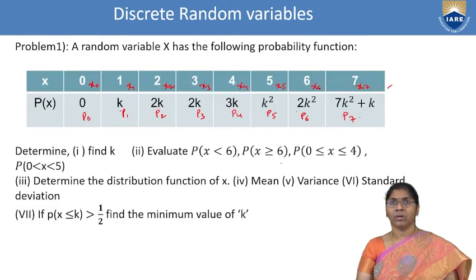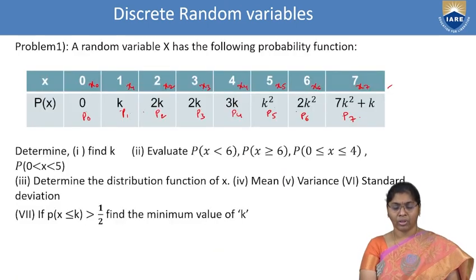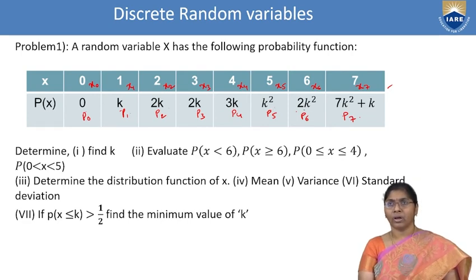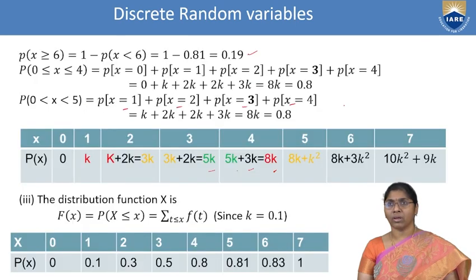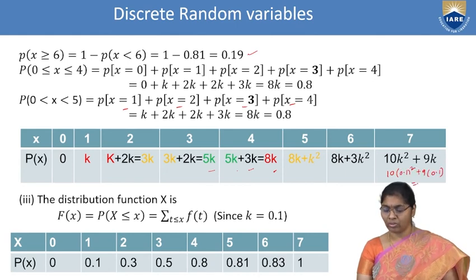Then 8k plus k square, then 8k plus k square plus 2k square, and finally 10k square plus 9k. Substituting 10k square, where k square means 0.1 whole square, plus 9 into the k value 0.1, we get 1.